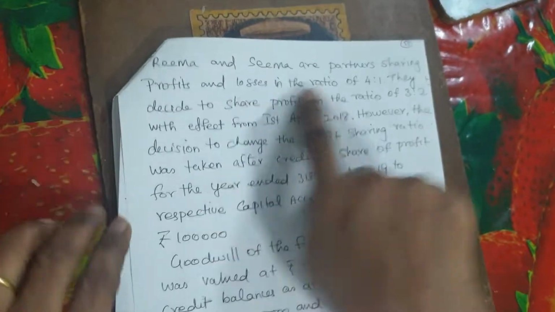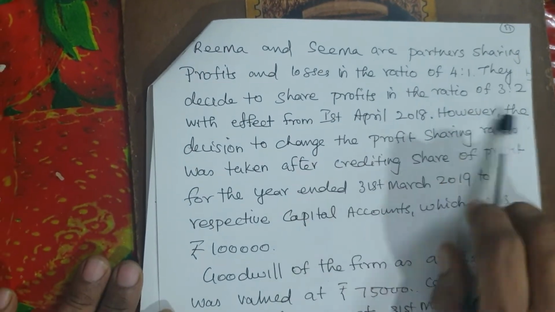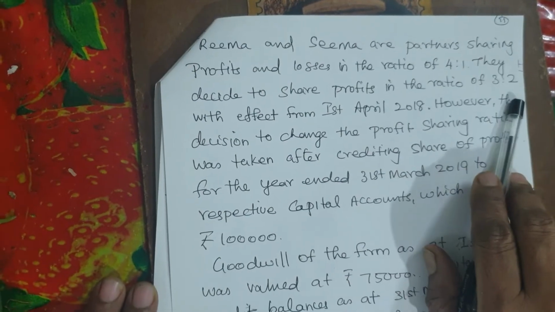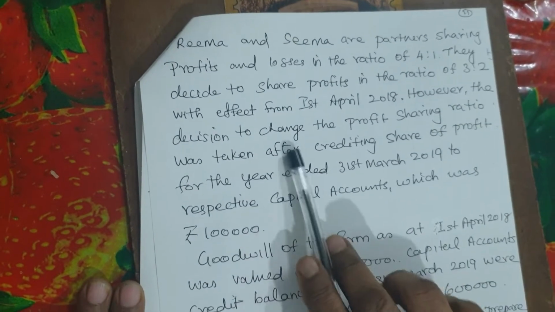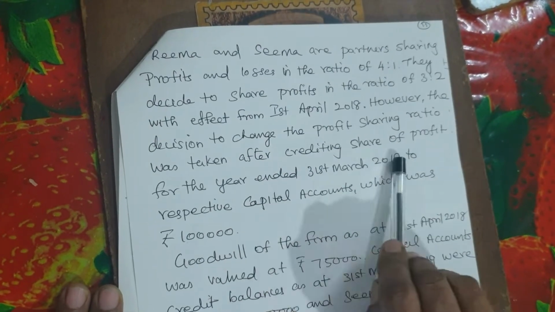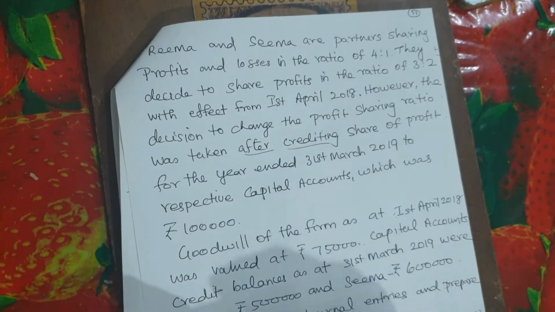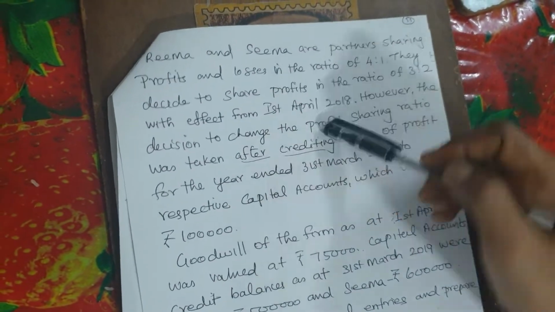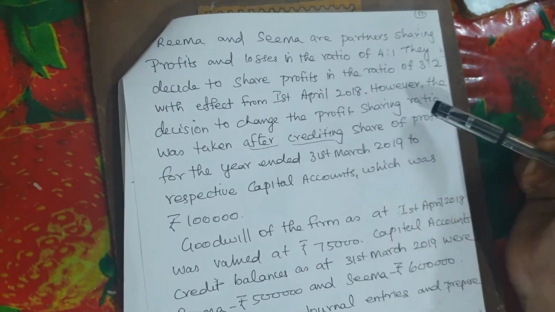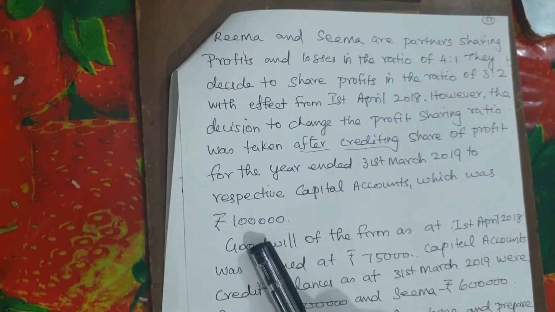Now Rima and Seema are partners. The ratio is 4:1. They decide to share the future profits in the ratio 3:2. However, the decision to change the profit sharing ratio was taken after crediting the share of profit. Now what is after crediting means? After giving the profit to them, they have decided to change the ratio. So what do we have to do here? Now the profit is given as 1 lakh.